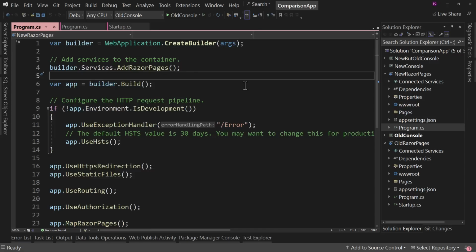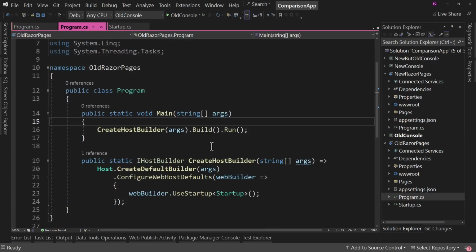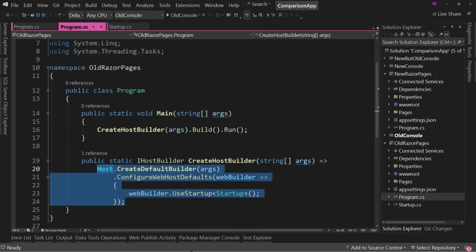Now, why would Microsoft ever create the original system with Startup and Program? Well, the reason why is because this can grow. You could configure more things in here, change the defaults quite a bit, and all of a sudden you have something bigger here.